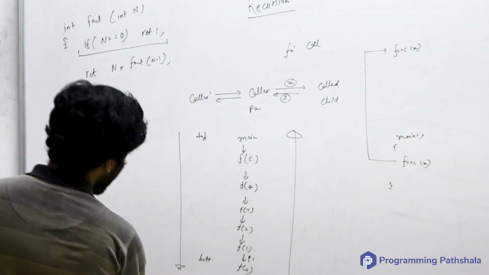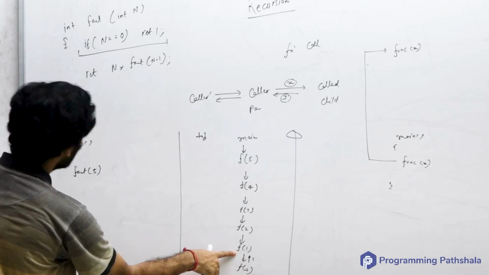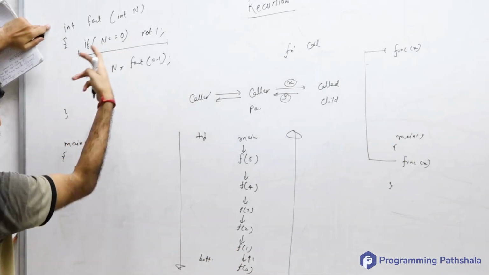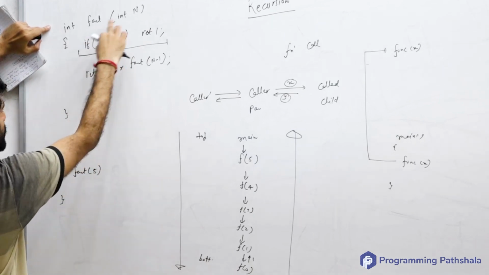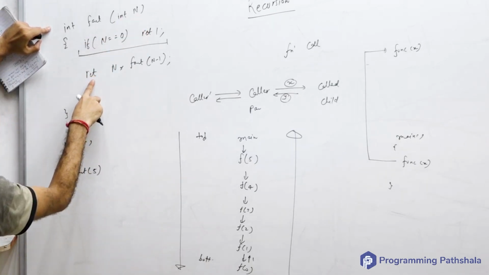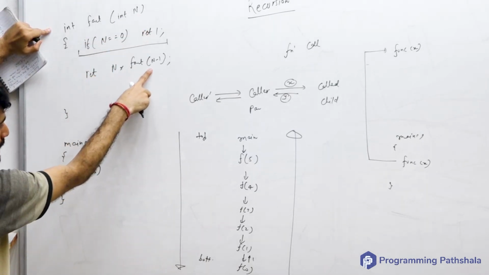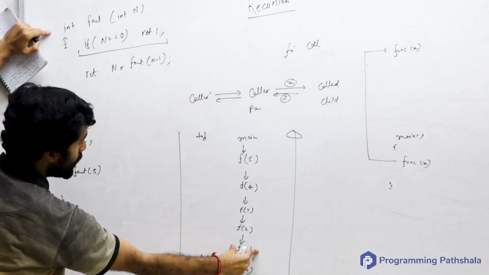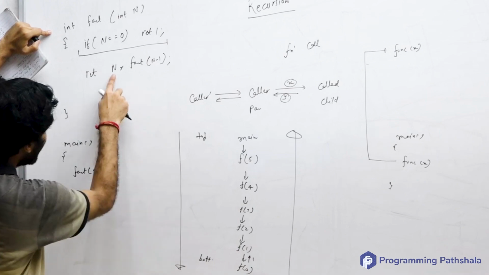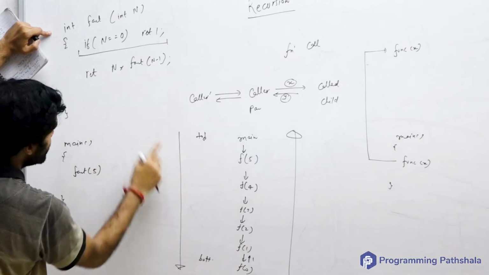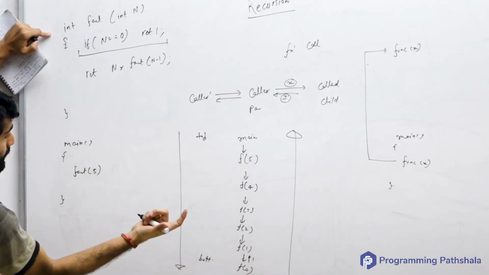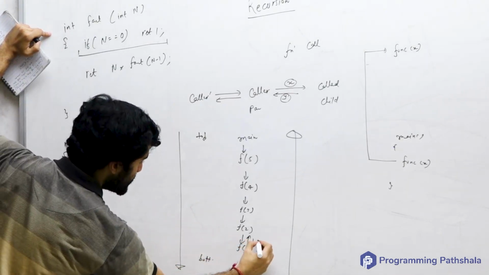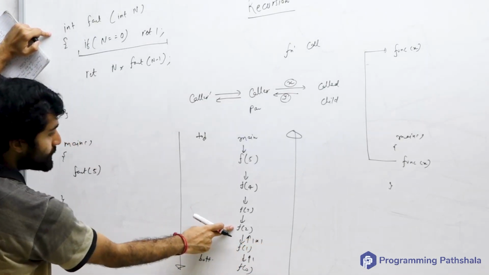So now when f of 0 has returned this value 1 to f of 1, what will f of 1 do with it? If you look at what would have been the case for fact of 1, it would have said, hey, I'll return 1 into fact of 0. Now fact of 0 has returned 1, so it would now want to return 1 into 1. And to whom will it return that value? It will return that value to its parent, which is this. So 1 into 1 will get returned to this fact of 2.